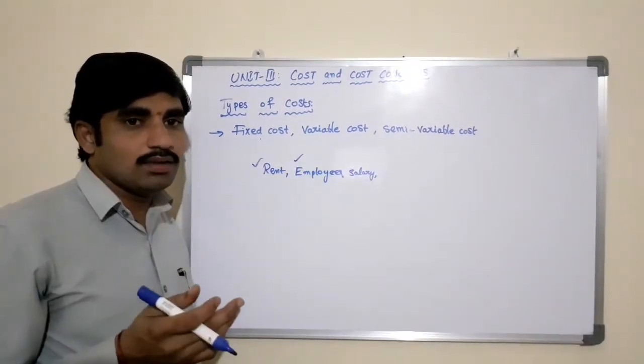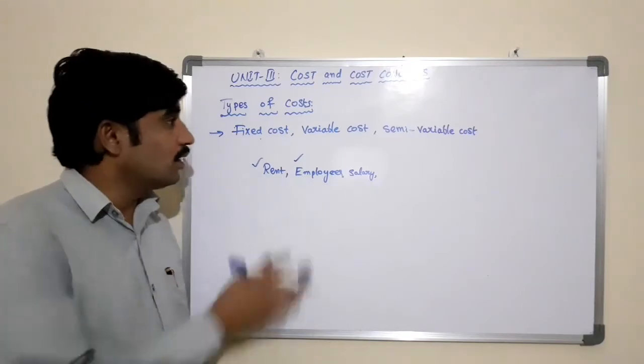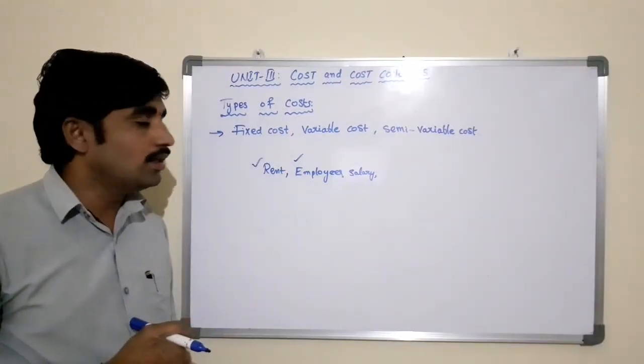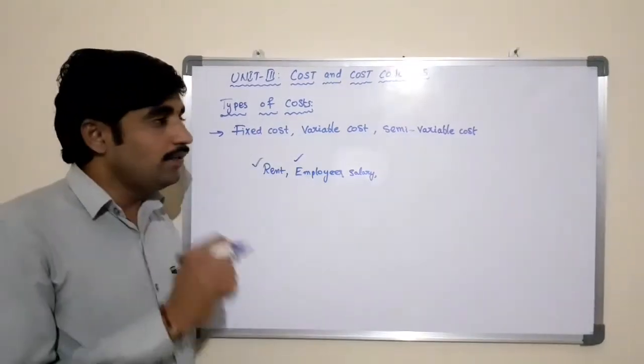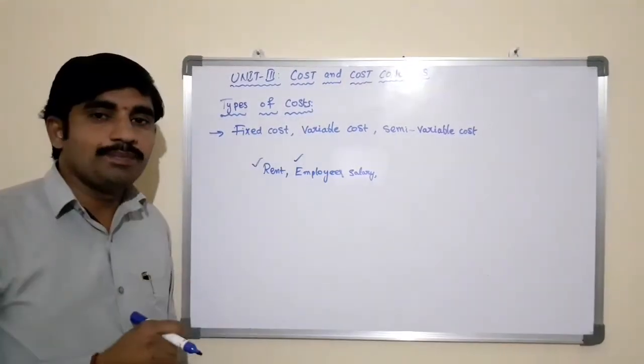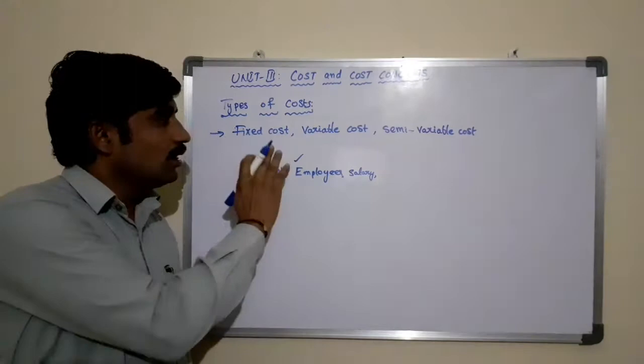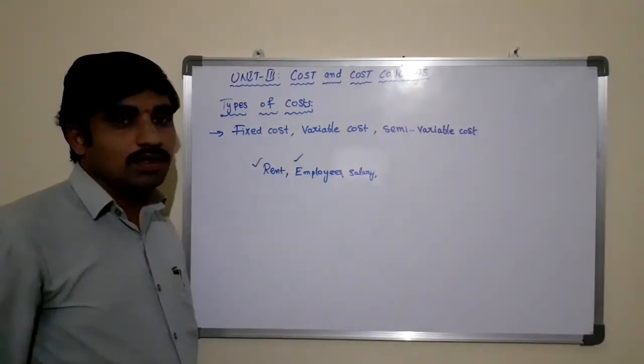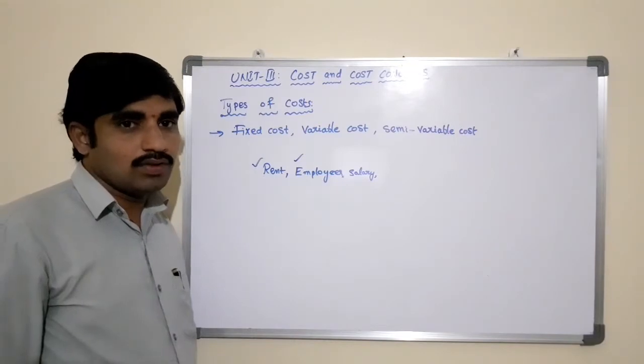After one year, or in the long run, there is no fixed cost. Every cost will be treated as a variable cost. Even if production is stopped temporarily for a short period, this type of cost needs to be incurred in the business, and that is called a fixed cost.